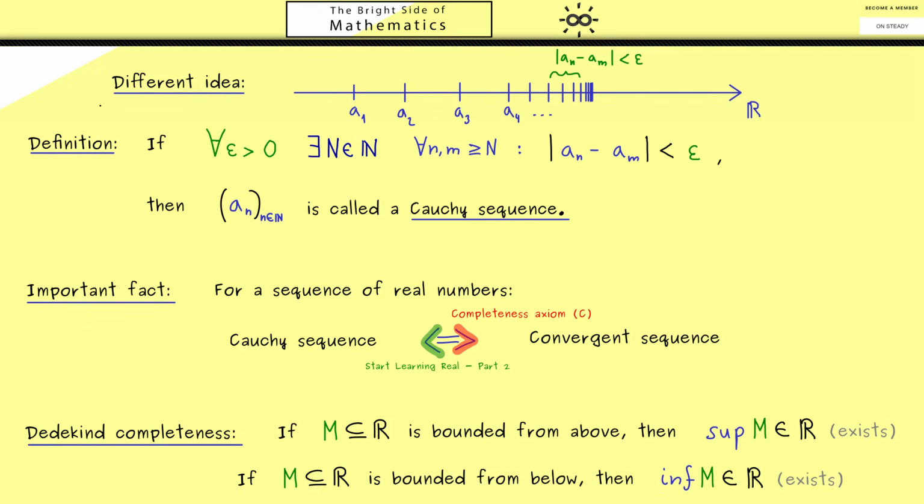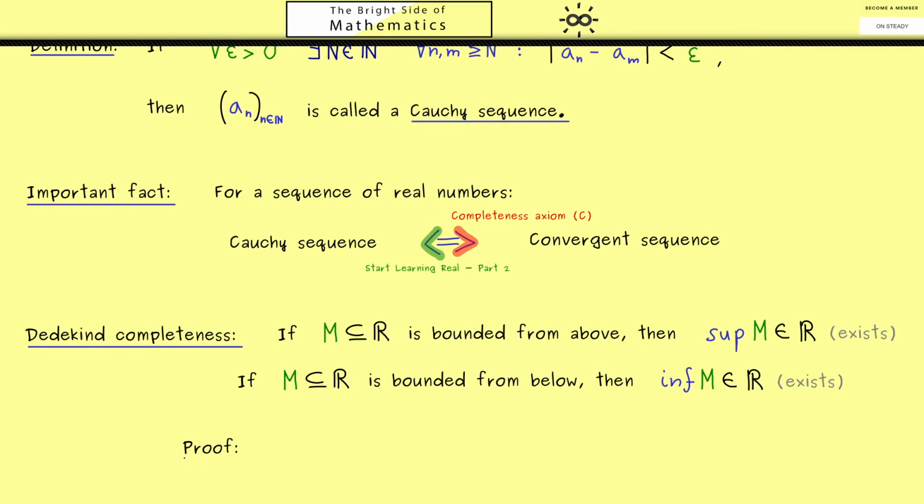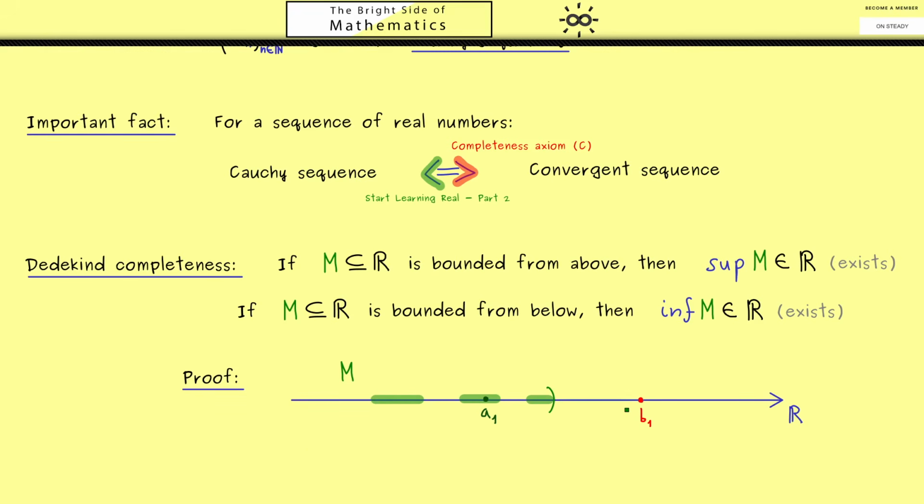Okay, let me explain how we can prove this statement. And I think it's enough to give you the idea how to do it for the supremum. For this, let's consider the number line and the set M on it. Then we know we find an upper bound for the set M, so let's choose one and call it B_1. On the other hand, let's choose any element in the set M. And this one we call just A_1. Now the idea is that we then go to the point that is exactly in the middle of these 2 points. And this one, of course, I now call C_1. So we just calculate the sum and then we divide by 2.